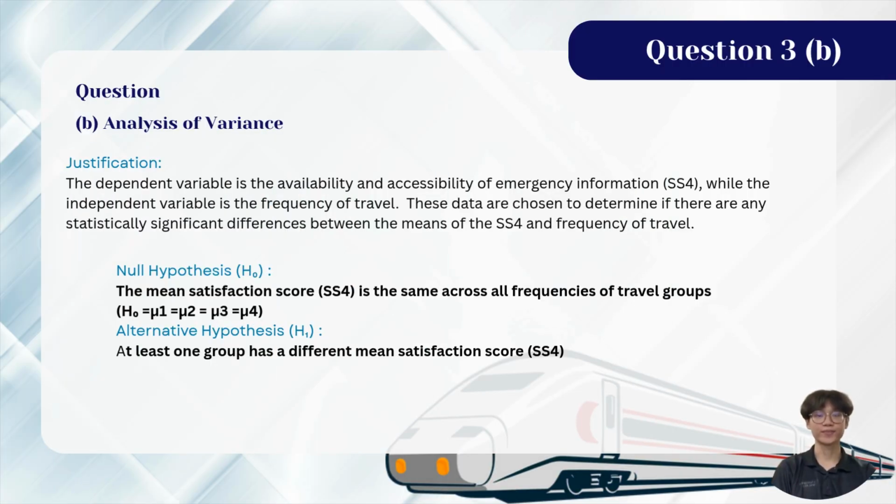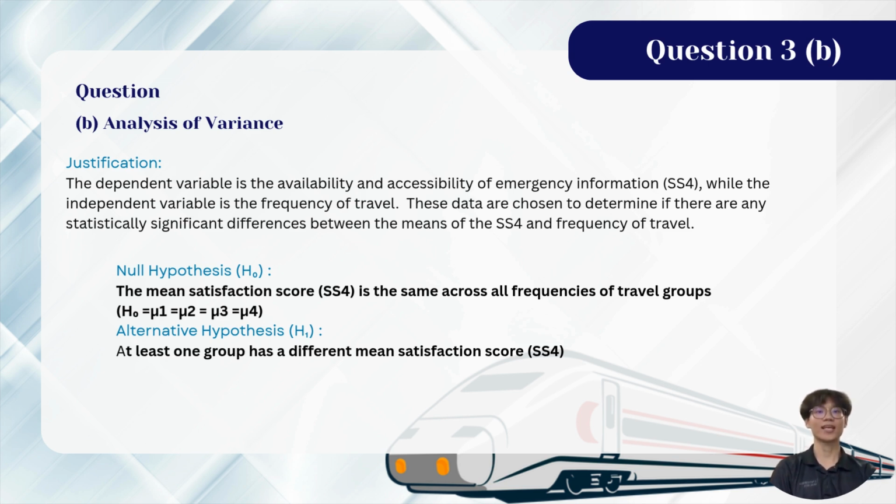Moving on to question 3B. One-way analysis of variance, ANOVA, is a statistical method for testing for differences in the means of 3 or more groups. In this report, we choose availability and accessibility of emergency information, SS4, as our dependent variable, while the independent variable is frequency of travel. These data are chosen to determine if there are any statistically significant differences between the means of the SS4 and frequency of travel.